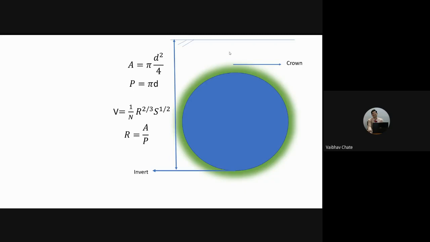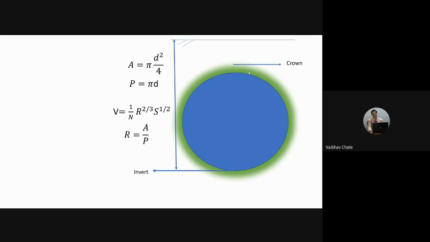Now the question comes: what should be the difference between the ground level and the crown level? This depends on the amount of load coming on the pipe and which type of pipe you have used. To be on the safer side, we'll go for a difference of 0.6 to 0.9 meter.